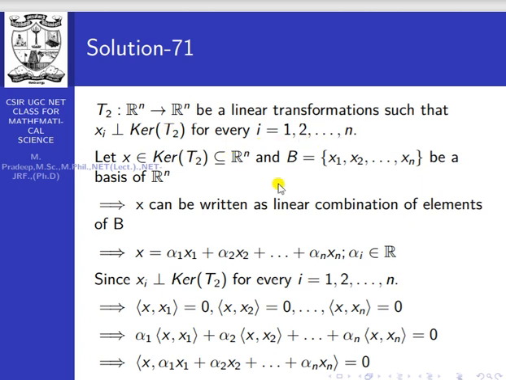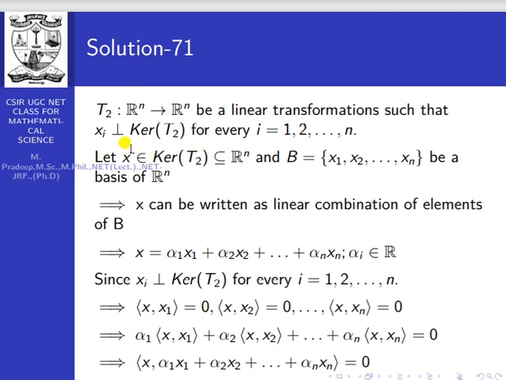Okay, so now we want to discuss whether T2 is invertible or not. I will choose x in the kernel of T2. The kernel of T2 is a subset of R power n, because T2 is a transformation from R power n to R power n. That means the kernel of T2 is a subset of R power n.